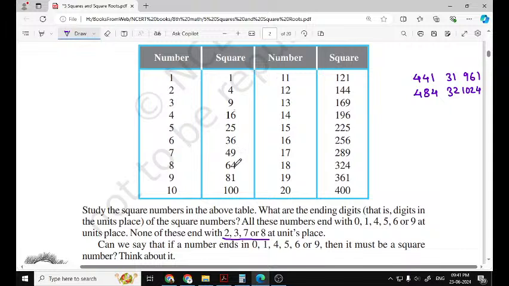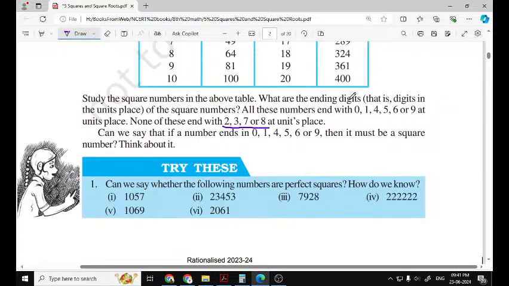A perfect square can end with 4, can end with 5, can end with 6, but it cannot end with 7, cannot end with 8, it can end with 9. So any perfect square cannot have 2, 3, 7 or 8 at its units place. Other digits can be there in a perfect square.